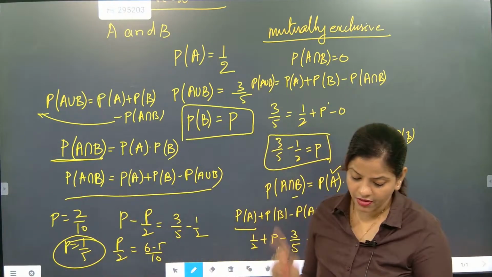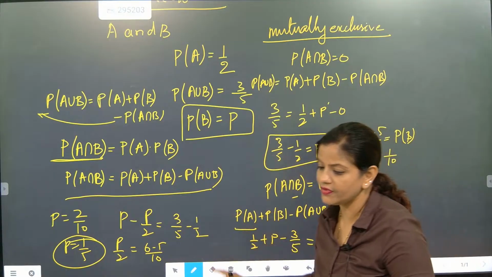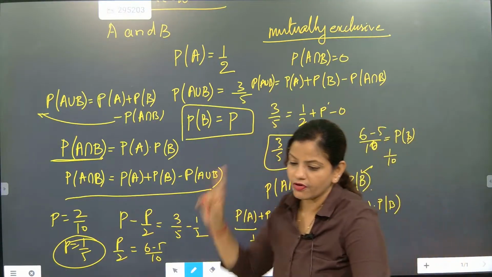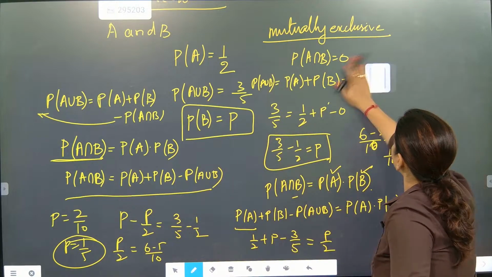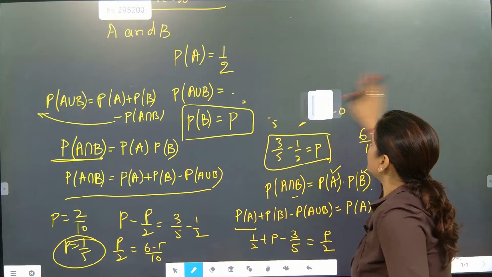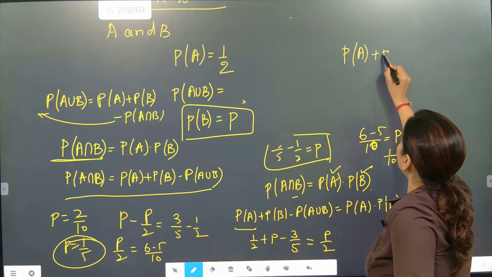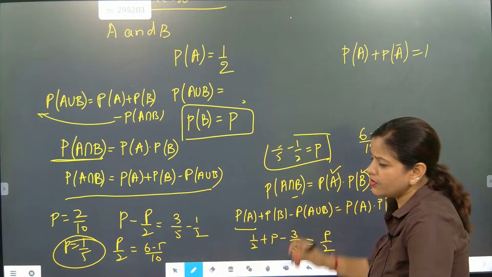So please remember this one. This is a way of solving, beta. These are the three basic formulas you are going to apply there. The first basic formula is P of A plus P of not A. A little bit fast I am going because your exam is very tight. Going slow is not going to work. P of A plus P of not A is equal to 1. This is one formula you remember.